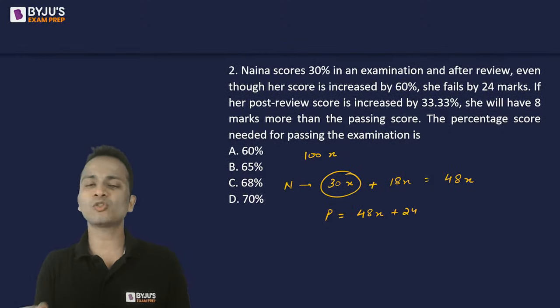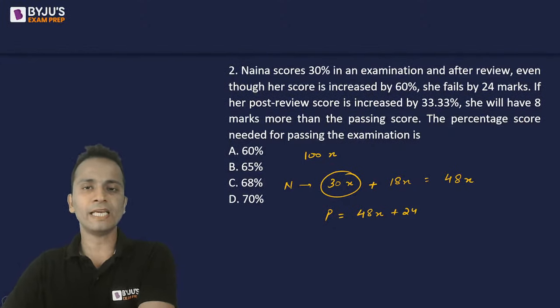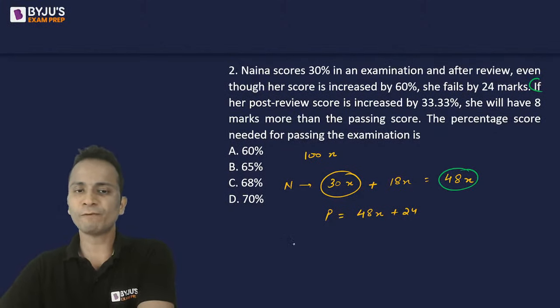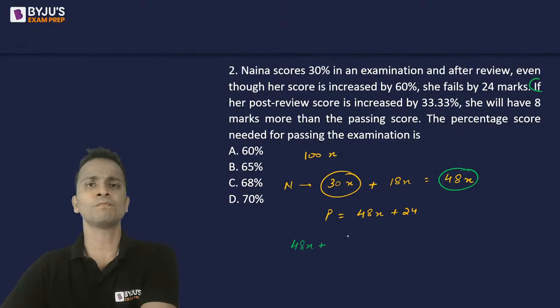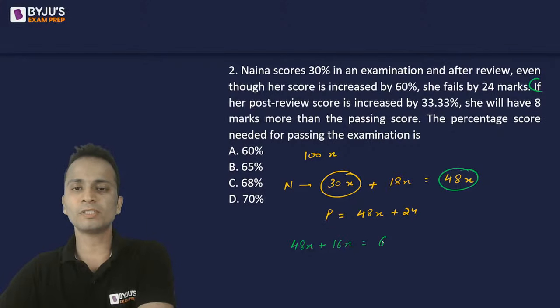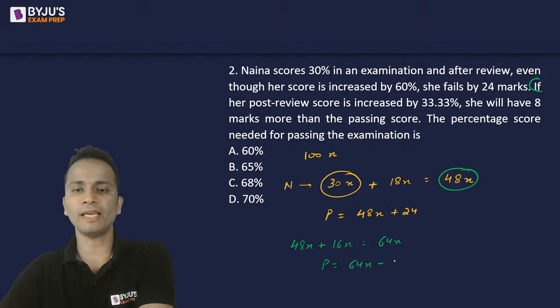Okay. So the passing marks will be 48x plus 24. Now, looking at the second case, they are saying that if her post-review score, that means 48x, is increased by 33.33 percentage, 33.33 percentage is one third. So one third of 48x is 16x. So it will become 64x, and this is 8 marks more than the passing score. So from here, the passing score will be 64x minus 8.